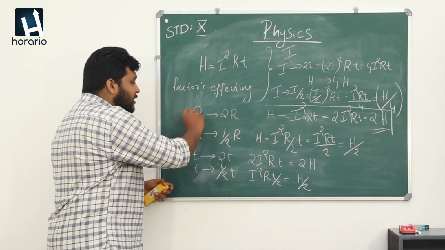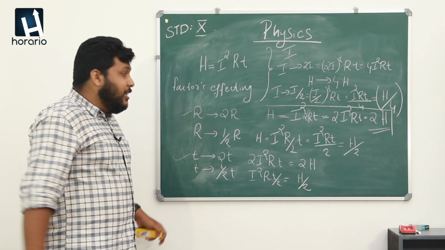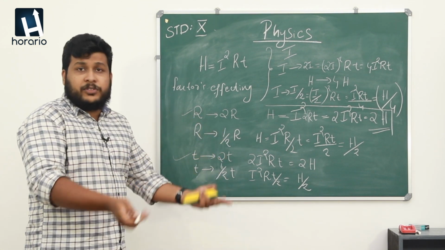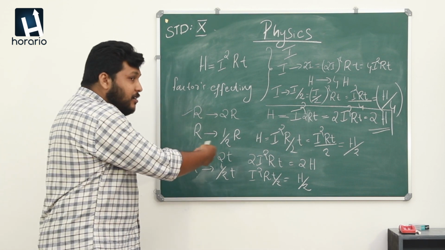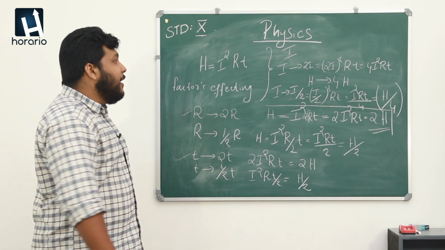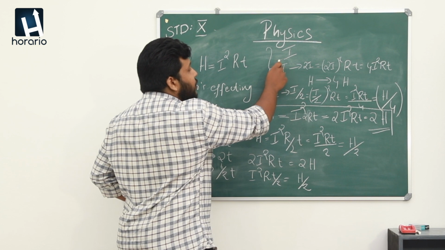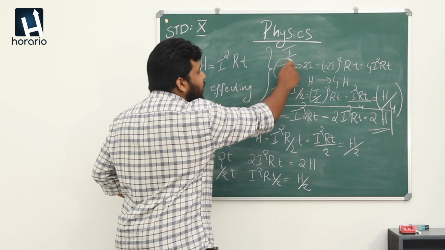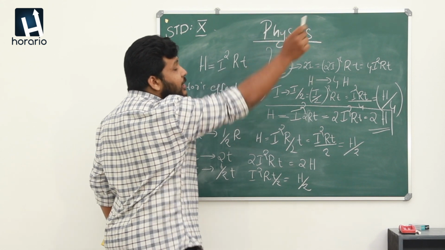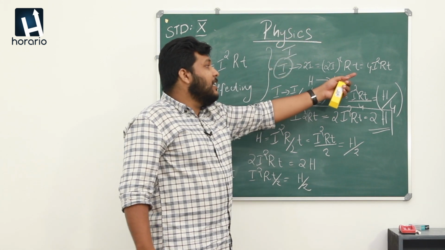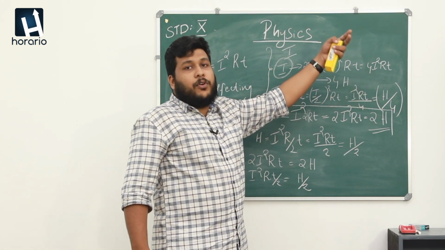In the case of resistance and time, the increase is in a directly proportional manner. If resistance is doubled, the heat energy is also doubled. If the time is doubled, the heat energy is also doubled. But in the case of current, we want to take special notice that if the current is doubled, the heat energy will increase 4 times.